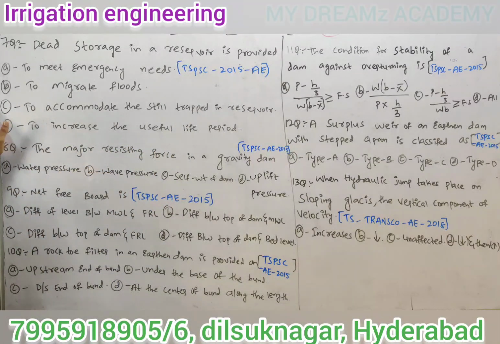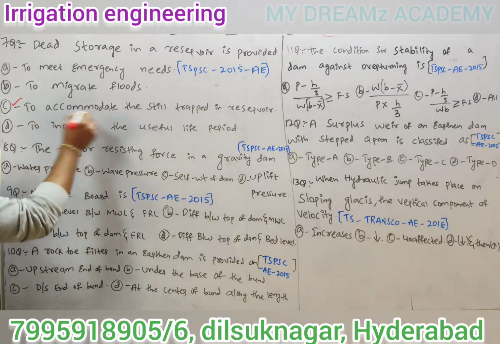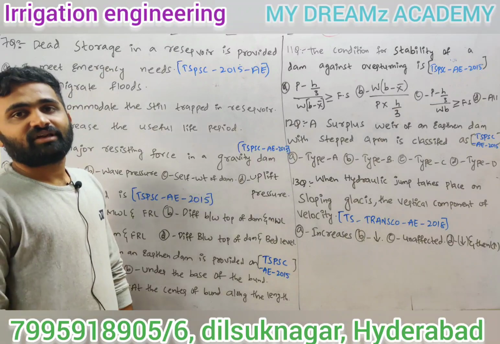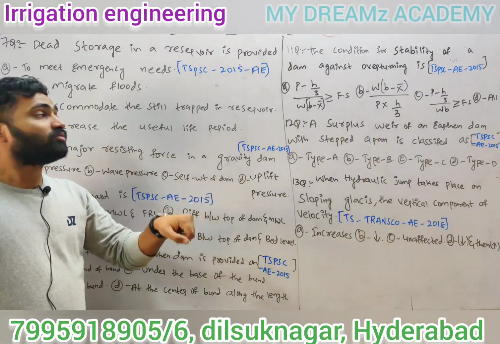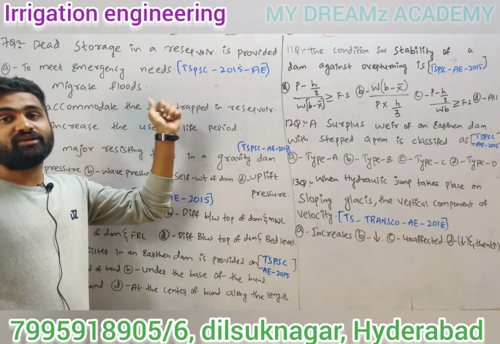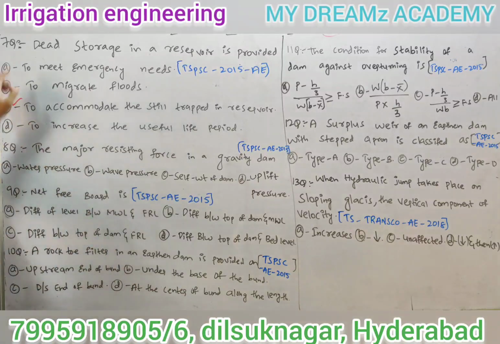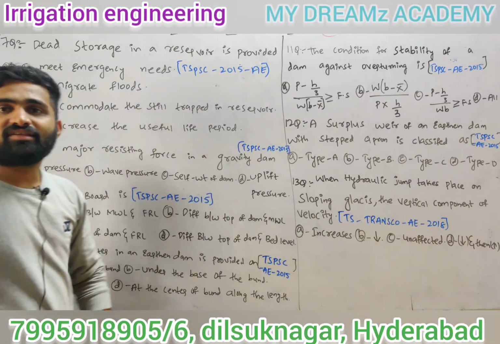By seeing the four options, to meet emergency is not required. To mitigate floods is not required. To increase the useful life period is not required. So the correct answer is to accommodate the silt trapped in the reservoir. Normally the silt will be trapped below the gates. By using an agitator, we can remove that silt by moving on a boat. So dead storage in a reservoir is provided to accommodate the silt trapped in the reservoir.